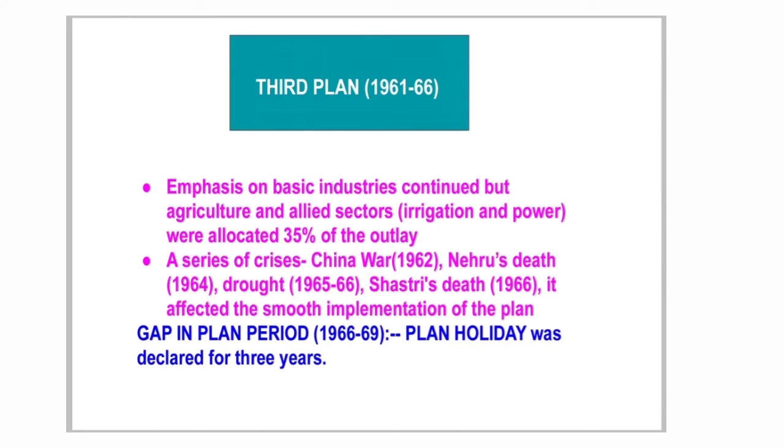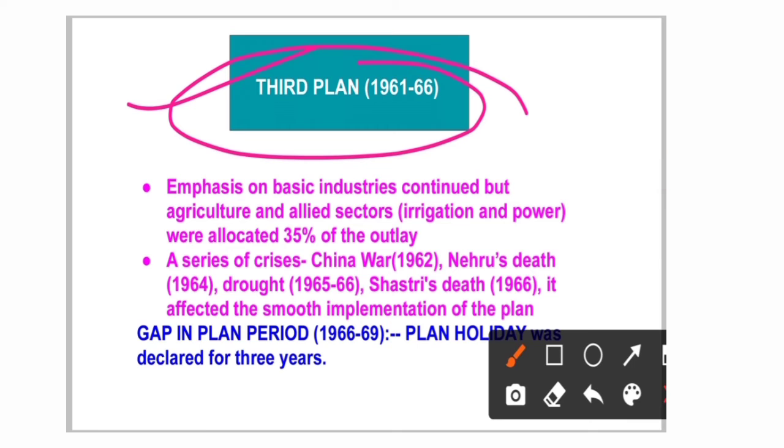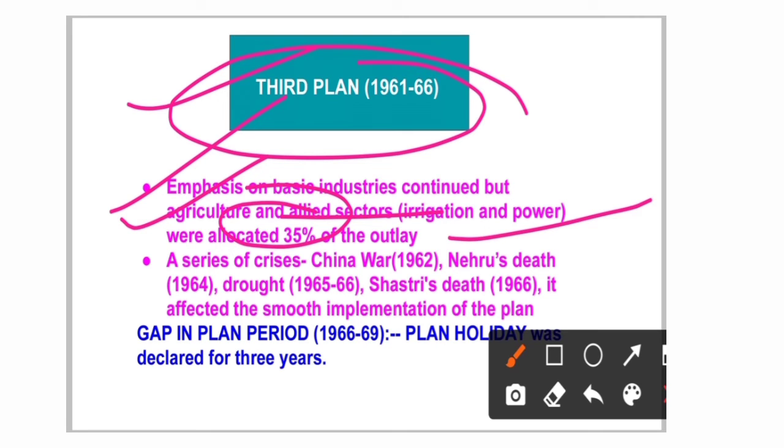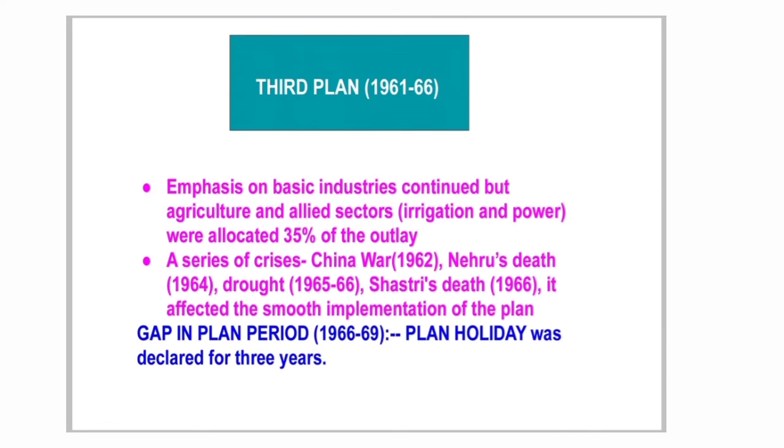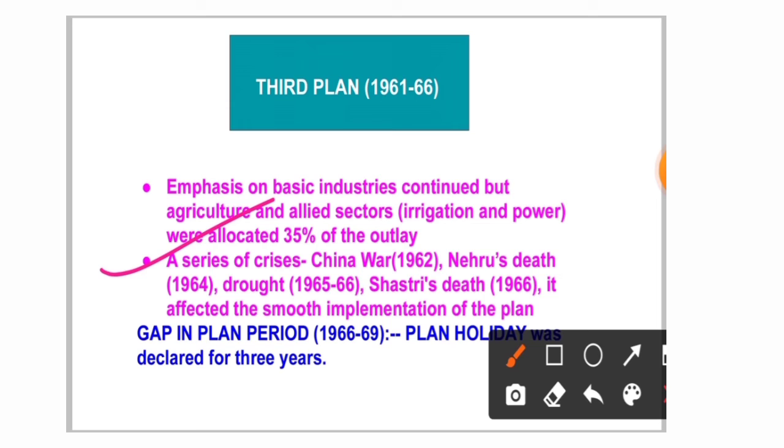Now let's move to the third plan, which was held in 1961 to 1966. It gave emphasis to basic industries, but agriculture and sectors including irrigation and power were allocated 35% of the outlay. One important incident took place, a series of crises.